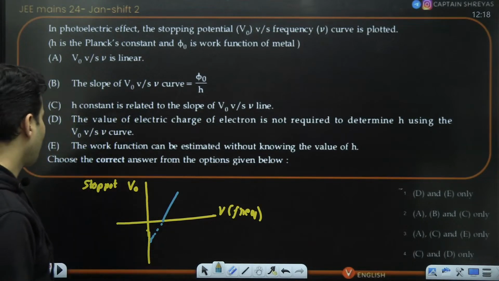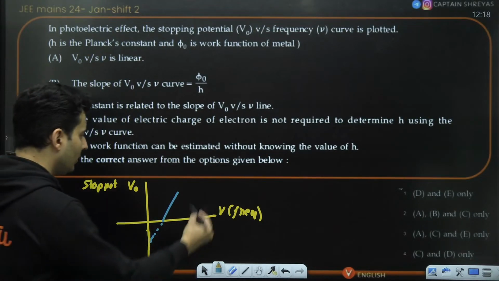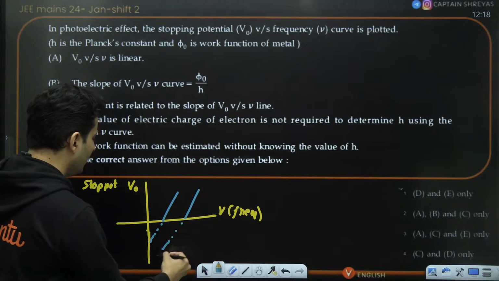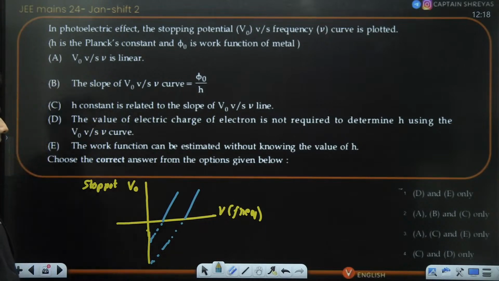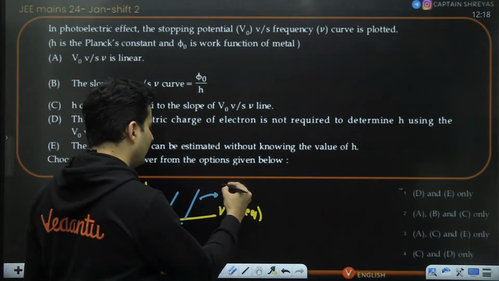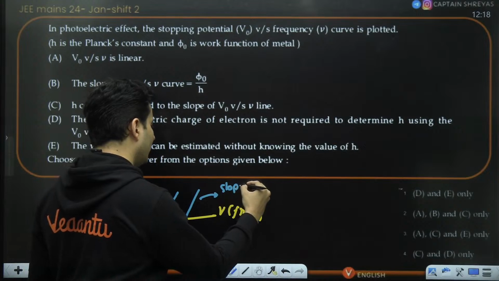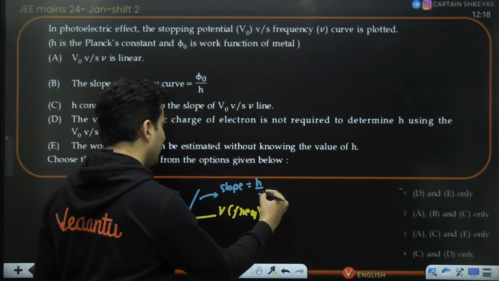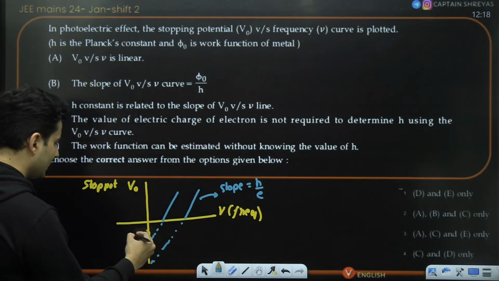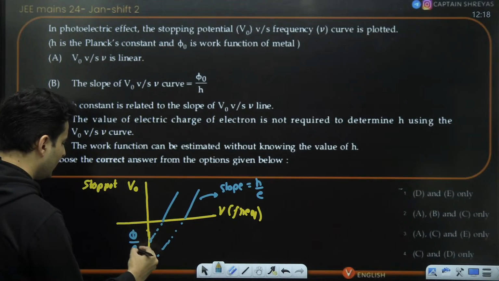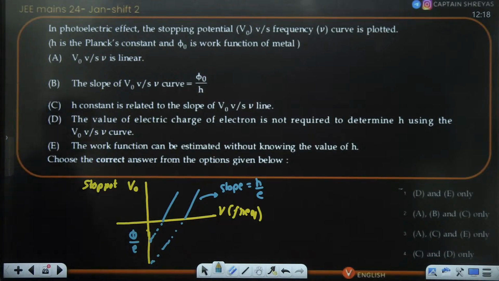And for different materials, it will be like this. Try to recollect, the slope will be h by e, and where it intersects is phi by e. All these are standard curves.